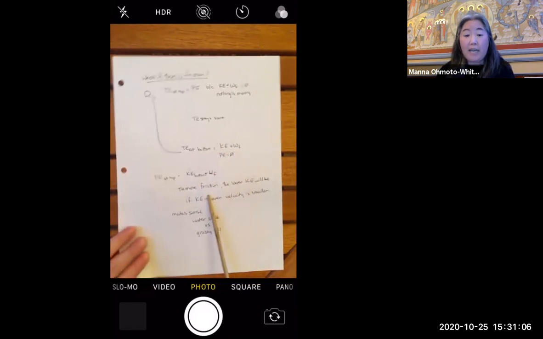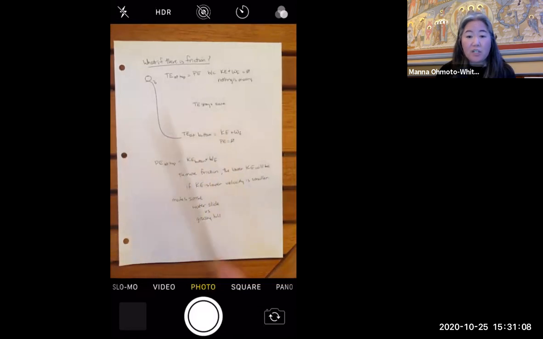The more friction I have, because my total energy doesn't stay the same, and that's determined by how high my object was to begin with, the more work loss I have to do to friction, the lower my kinetic energy will be because I'm taking away from that, right? So this is my total up here. It doesn't change. If this number goes up, then this kinetic energy, what I have left over, is going to go down. So if my kinetic energy goes down, then that means really my velocity is going to be smaller, and that makes sense, right?